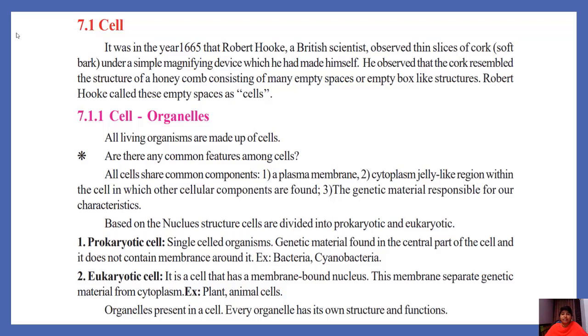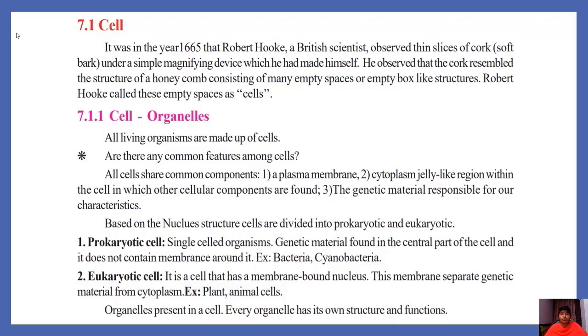Later, many scientists worked on concepts like cells. They found that all living organisms are made up of cells. Are there any common features present in cells? Yes, there are some common components present in all cells. They are plasma membrane or cell membrane; cytoplasm, the jelly-like region within the cell in which other cellular components are found; and the third one is genetic material, responsible for our characters. So these three are the common features observed in all cells.